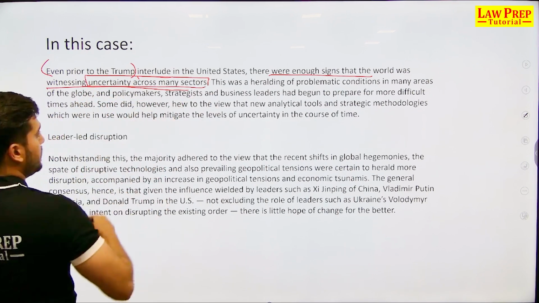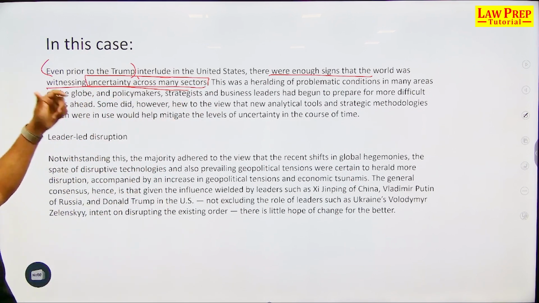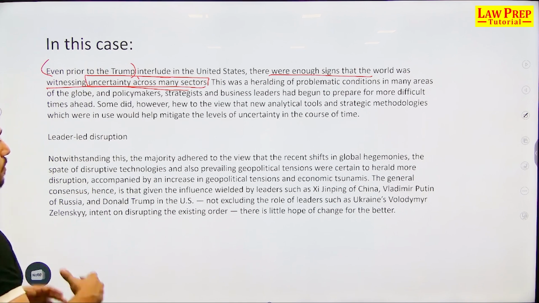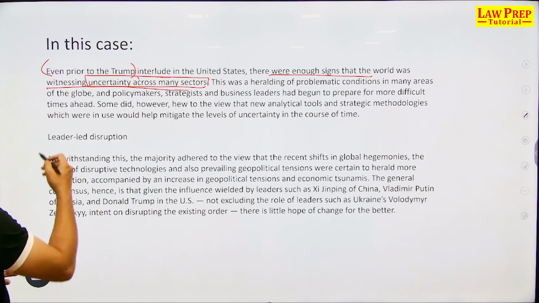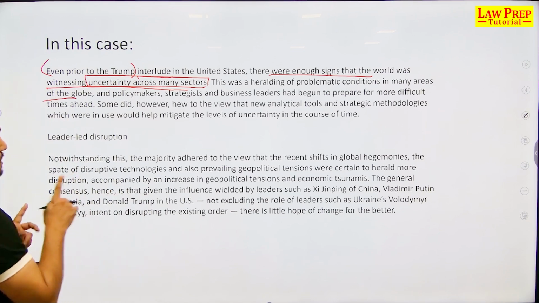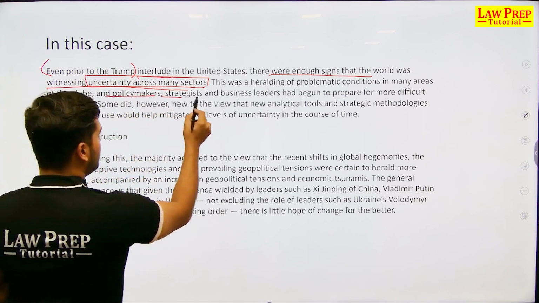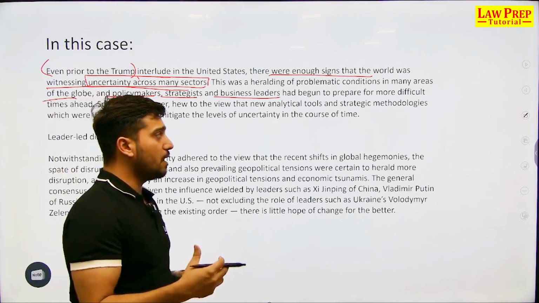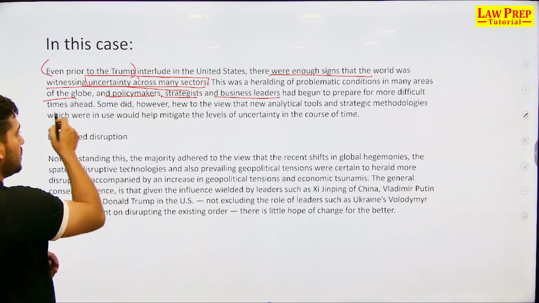Uncertainty across many sectors includes not just territorial sectors, but economic sectors, for that matter political sectors, cultural sectors, and so on and so forth. This was a heralding of problematic conditions in many areas of the globe, and policymakers, strategists, and business leaders, notice the words policymakers, strategists, and business leaders, had begun to prepare for more difficult times ahead.